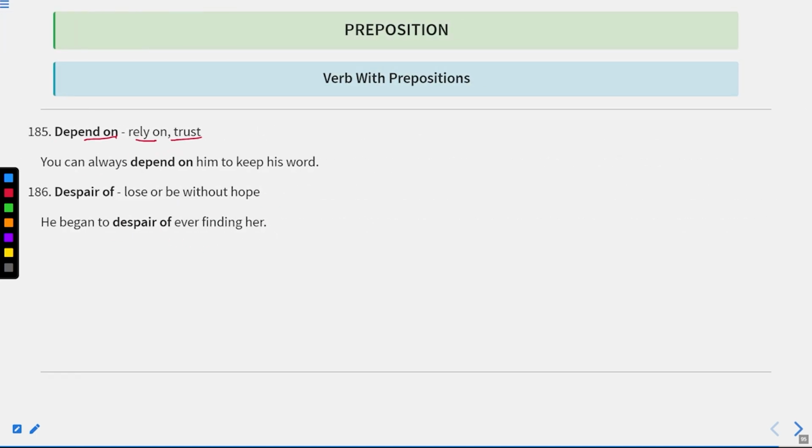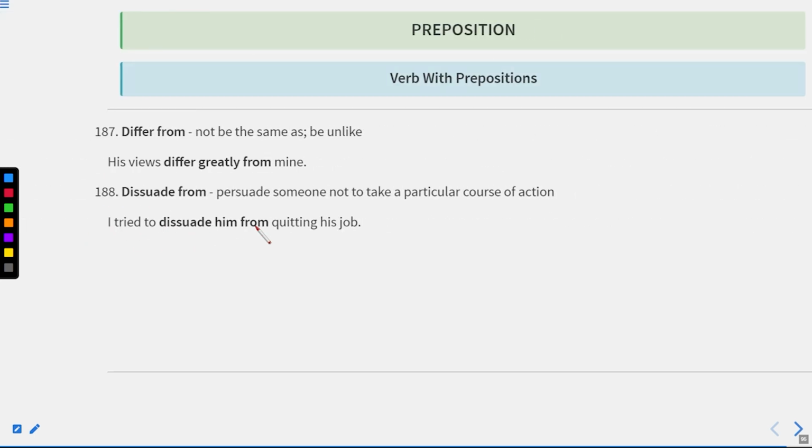Depend on means rely on or trust. You can depend on him to keep his word. Despair of means lose or be without hope. He began to despair of ever finding her. Now let us move to the next one.